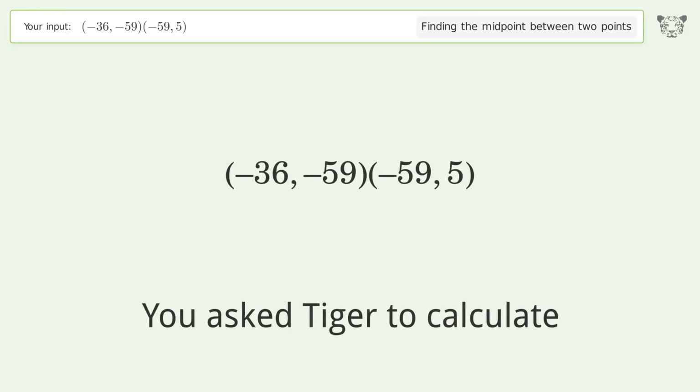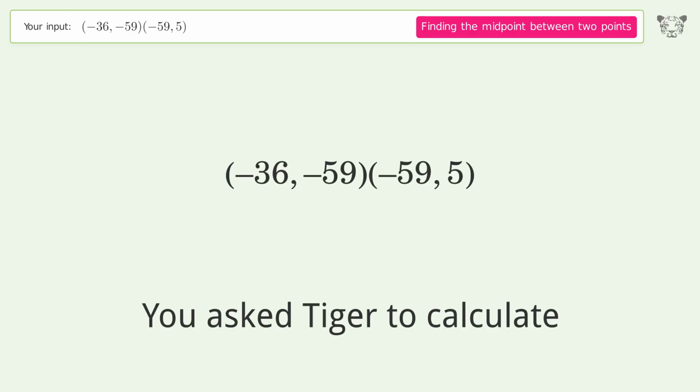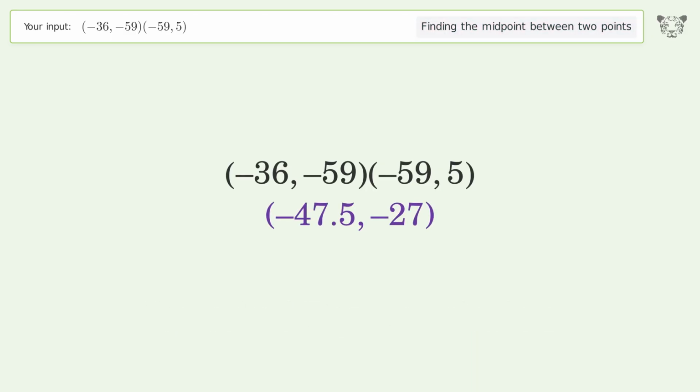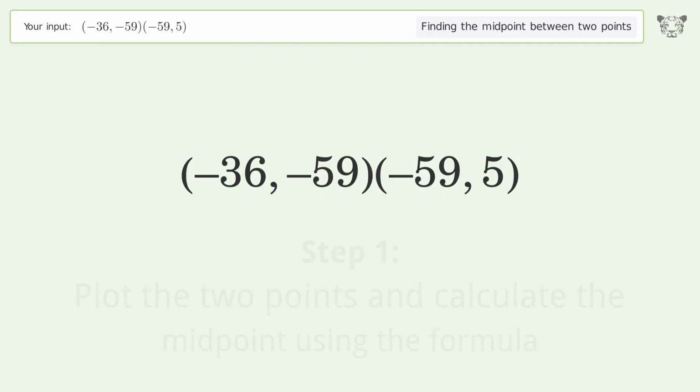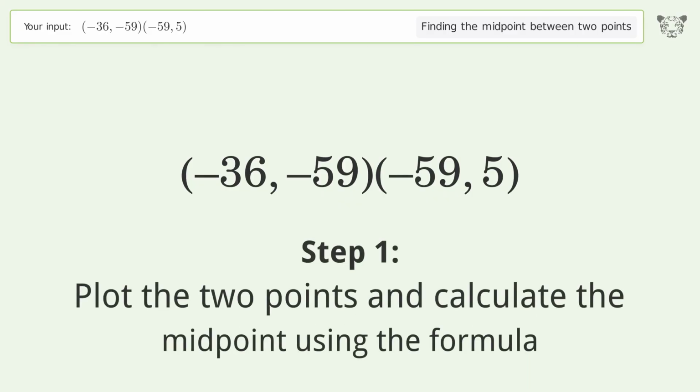You ask Tiger to calculate. This deals with finding the midpoint between 2 points. The midpoint between the 2 points is -47.5, -27. Let's solve it step by step. Plot the 2 points and calculate the midpoint using the formula.